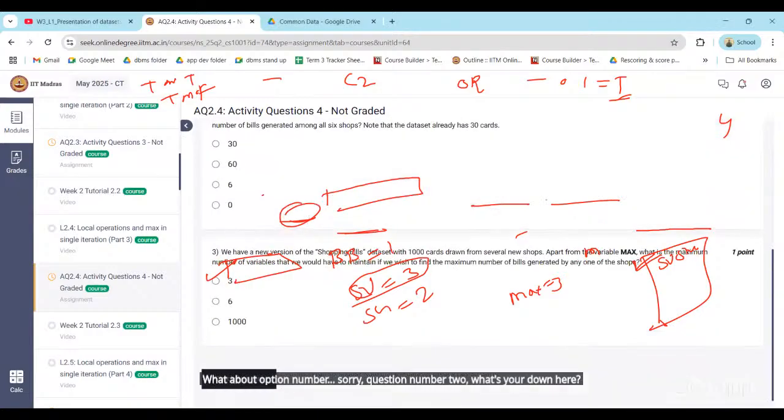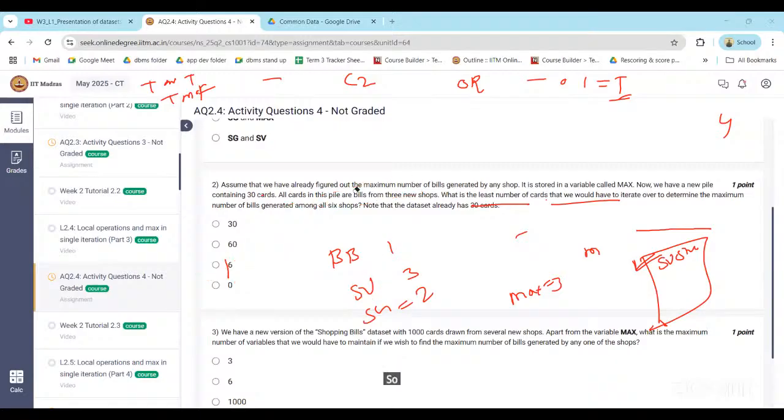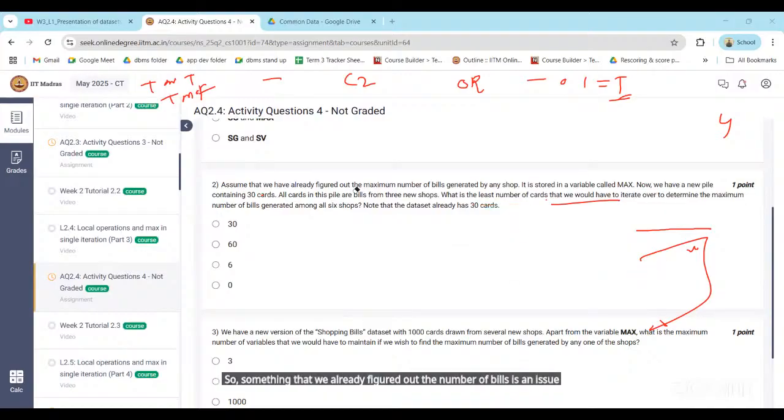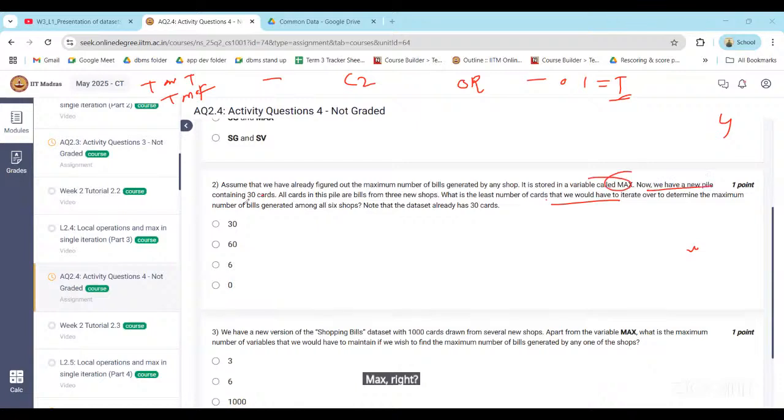Sir, kindly explain this once again. So assume that we have already figured out the maximum number of bills in the e-shop, right? It's stored in the variable max. Now we have a new file containing 30 cards. All cards in the file are from 3 new shops.